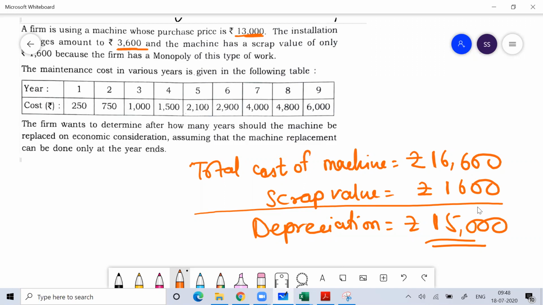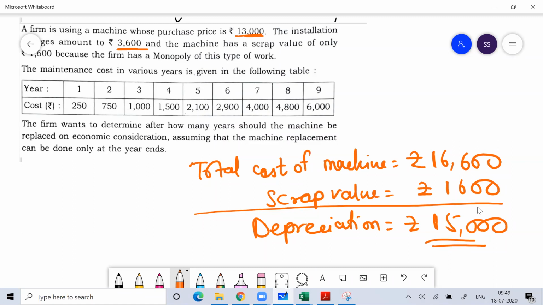I'm talking about the realized value of the asset which is accountable for depreciation. That is given to you as 15,000 rupees. Anyone have any doubt, please ask me.